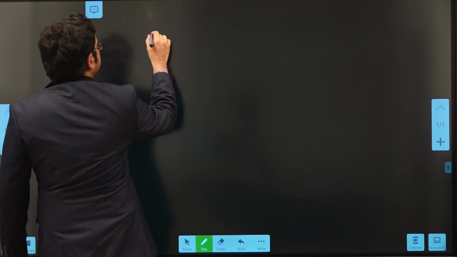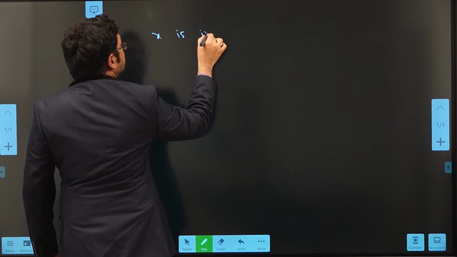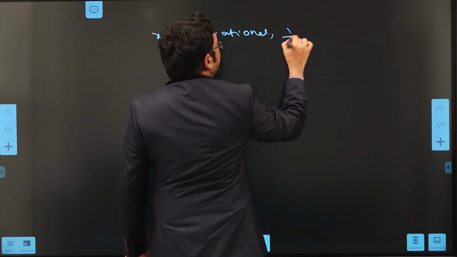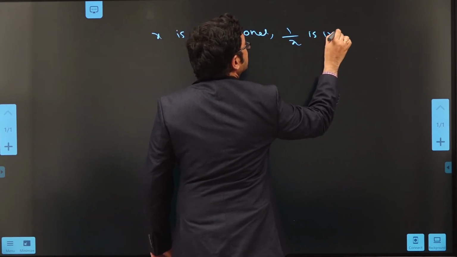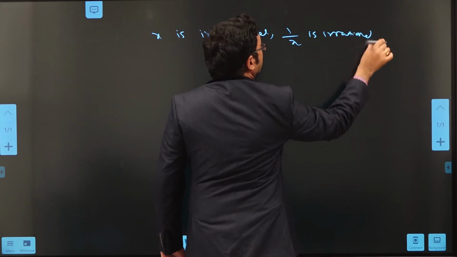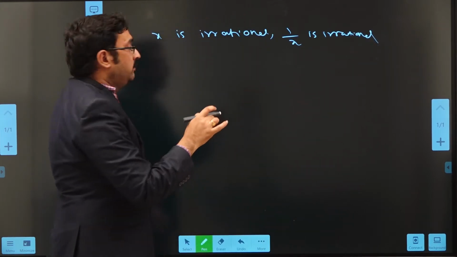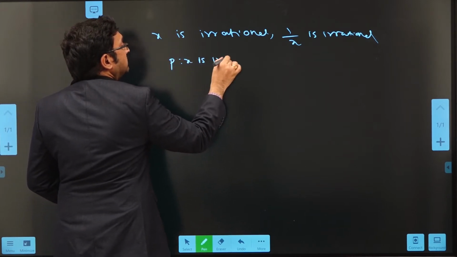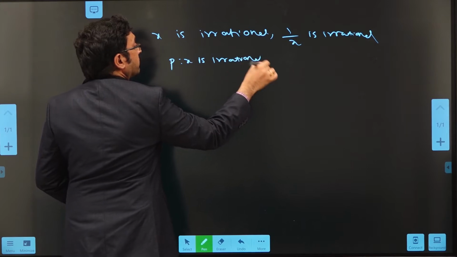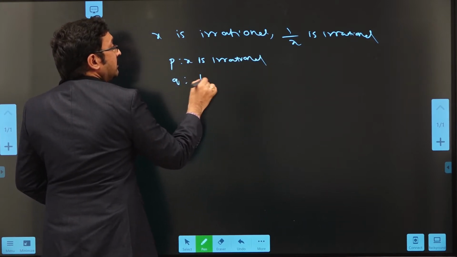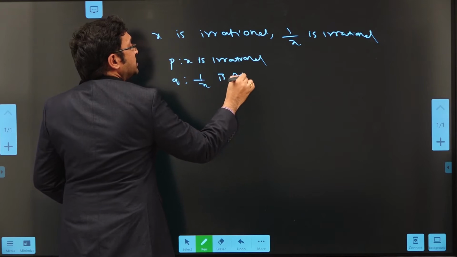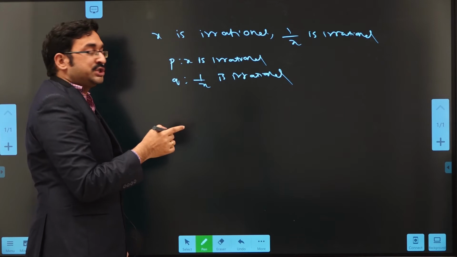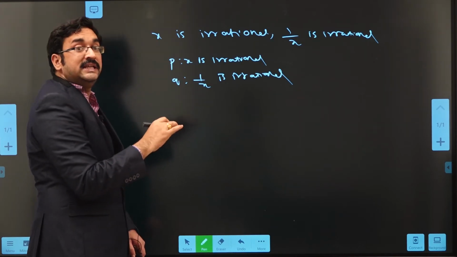First, assume P as x is irrational and Q as 1 by x is irrational.